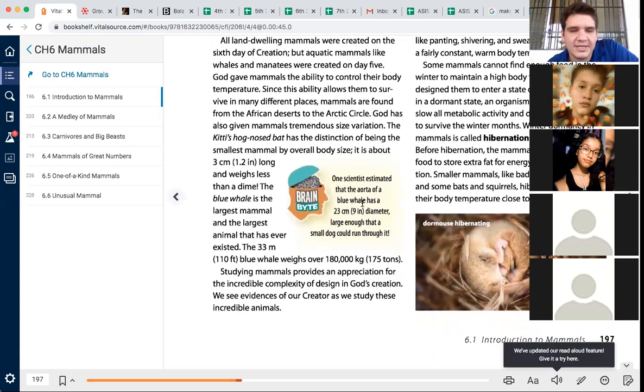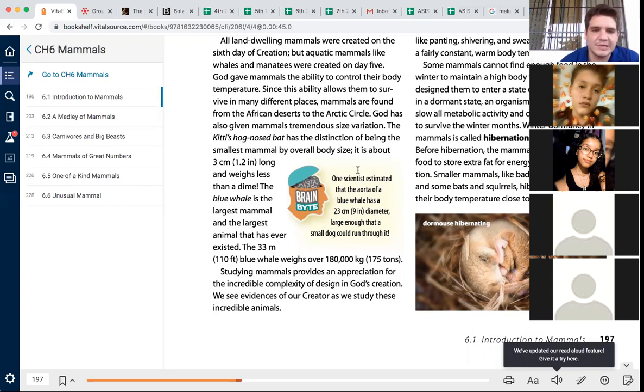And then this one right here, it says, one scientist estimated that the aorta, the part of the heart of the blue whale, has a 23 centimeter or 9-inch diameter, large enough that a small dog could run through it. So it means if you were to cut it in half or slice it, a small dog could go through it, not you. But it's big, it's huge.